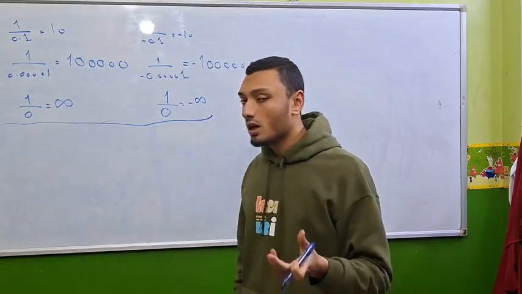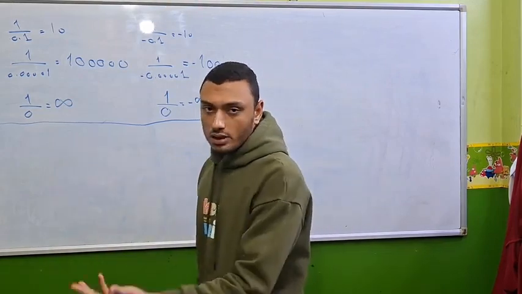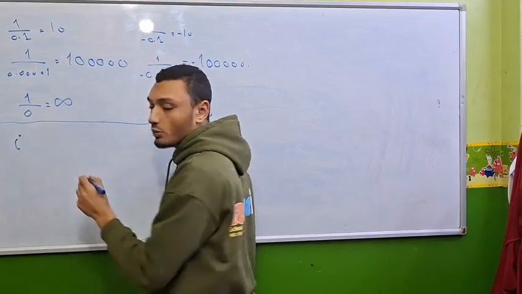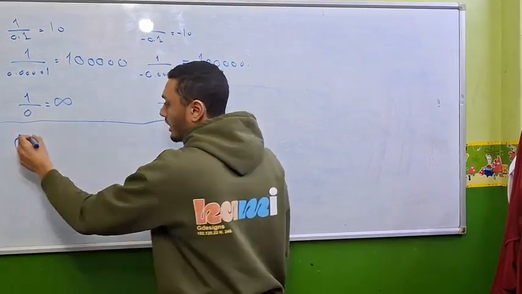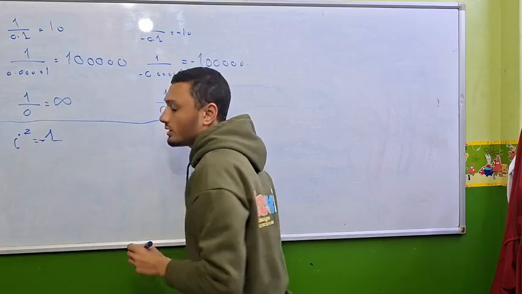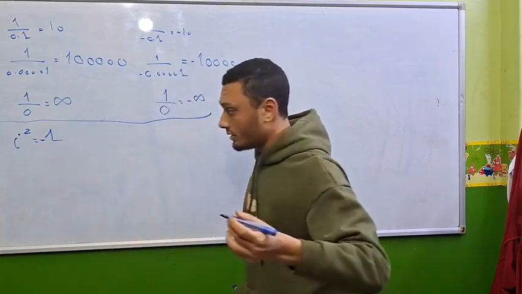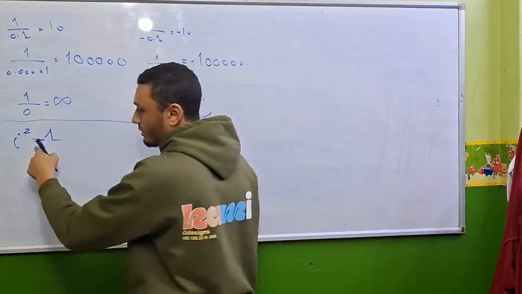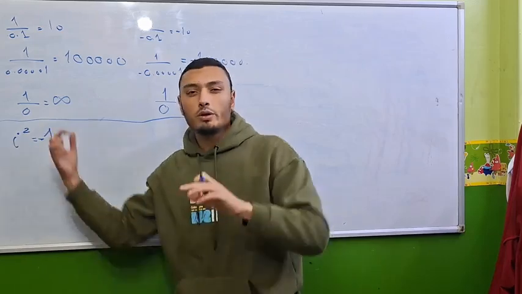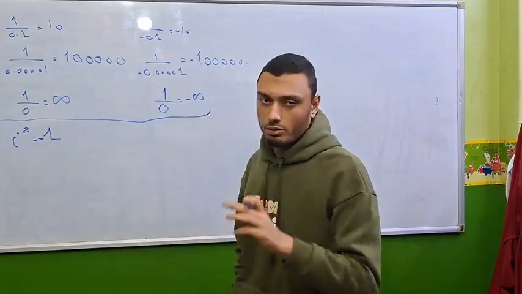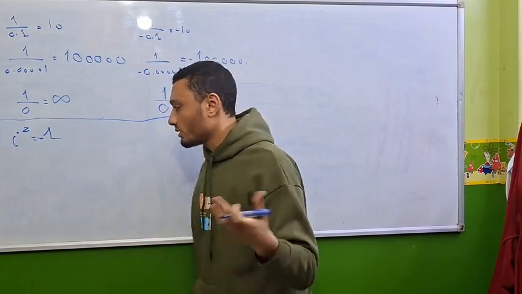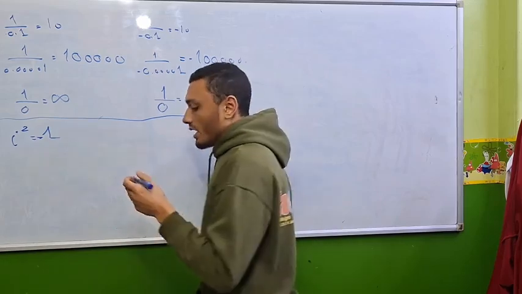negative number. So, based on this, we constructed the number i. And we said i is defined as i squared equals minus 1. Right? And it worked. So, it's the imaginary unit. i is the square root of minus 1. Actually, the square root of minus 1 is plus or minus i, but it depends on how you look at it. Never mind.